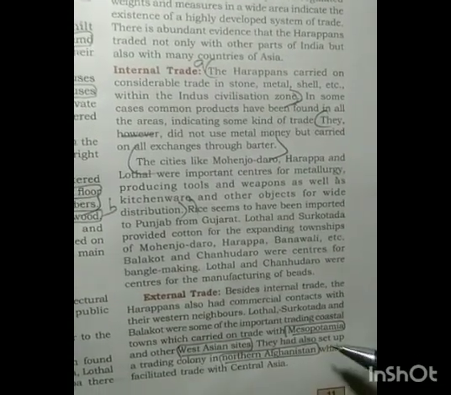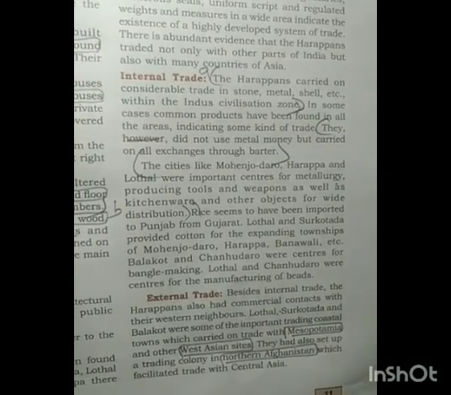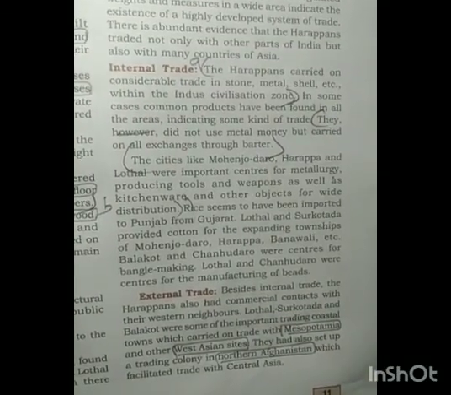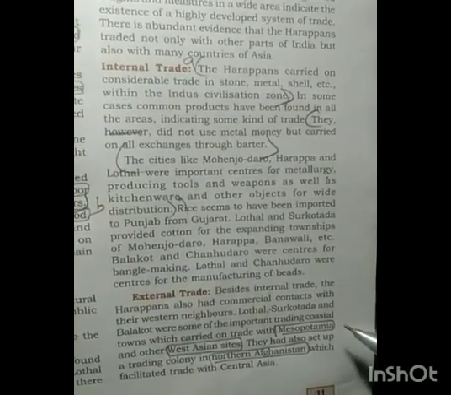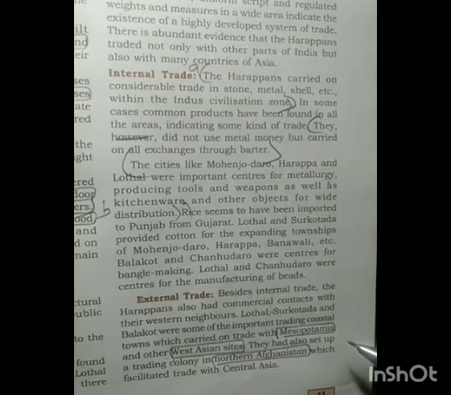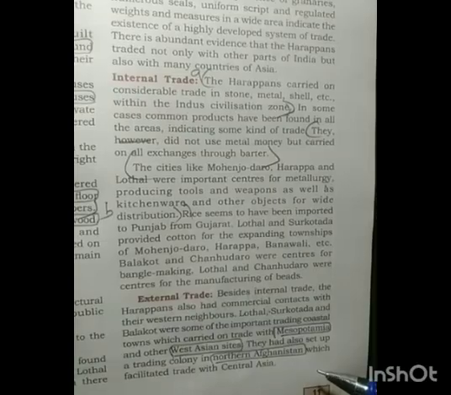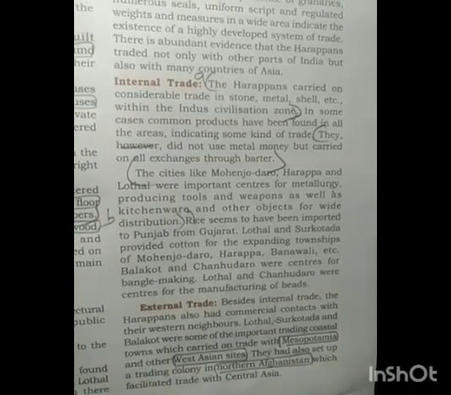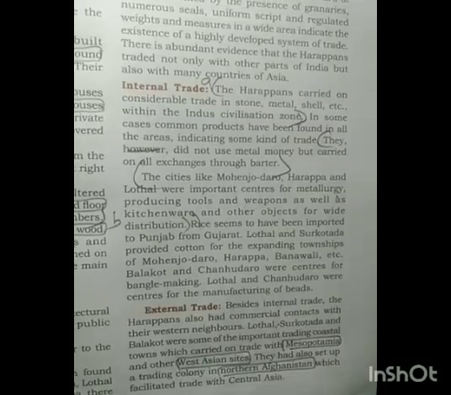So next one is external trade. External trade means, besides internal trade, the Harappans also had a trading relationship with some other neighbor people or neighbor civilizations. For example, they traded with the Mesopotamian civilization, West Asian sites and all, and also they traded with the northern Afghanistan region and all. This kind of trading we are calling external trade.